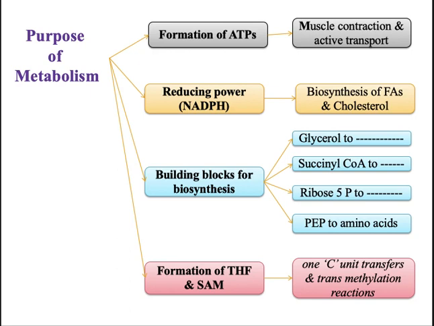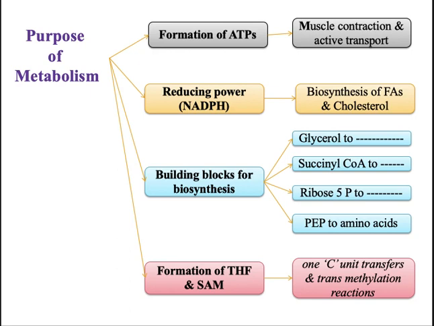And also it helps in the formation of tetrahydrofolate and also S-adenosyl methionine, and these help in one carbon unit transfer and also in transmethylation reactions, right?